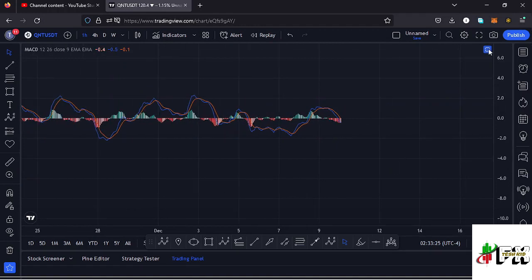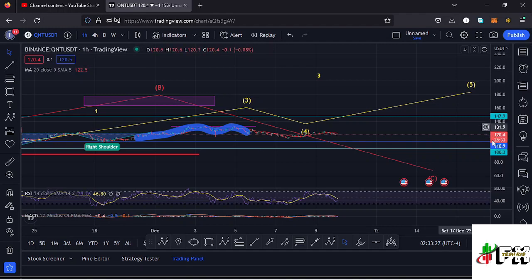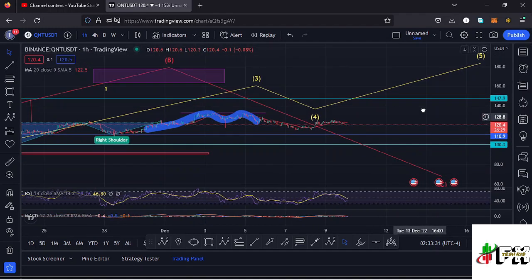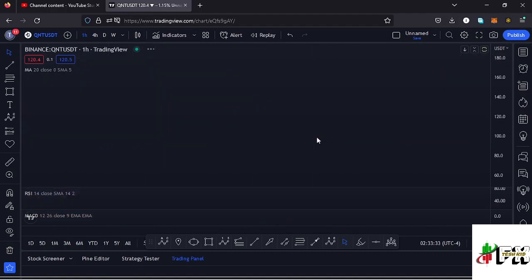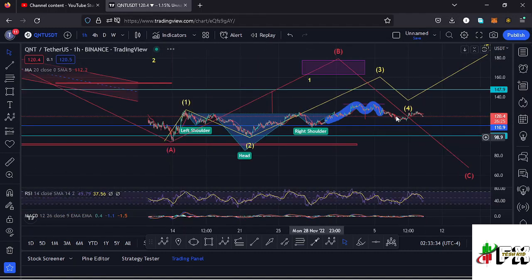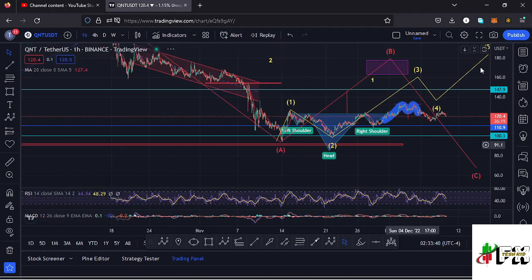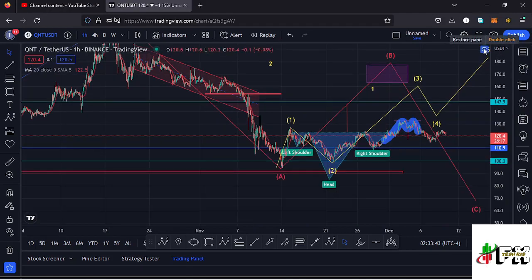So let's be patient and see how that plays out, and also continue watching the key area of support at around the $110 mark, because in case we lose that key area of support, then there are chances of seeing a straight sell off over here and make a new low in the formation of that higher Elliott wave count 2. So let's be patient and see how that plays out, and I'll keep you updated.